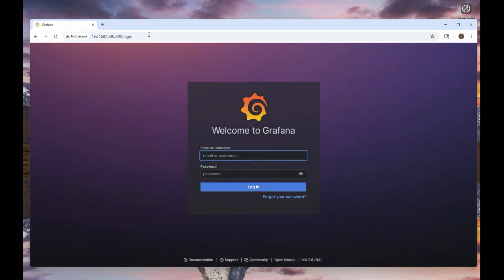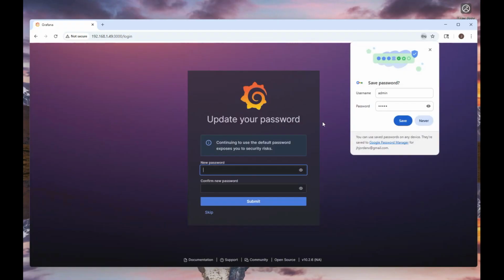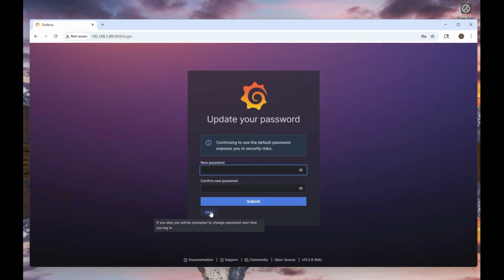And you can see our instance of Grafana is working properly. The default login for this is admin, so go ahead and log in with that, and we're going to skip this for now. We'll just continue with our default password. In real life, we would change that.